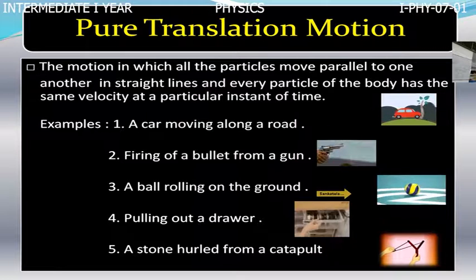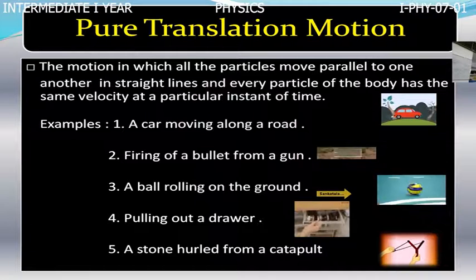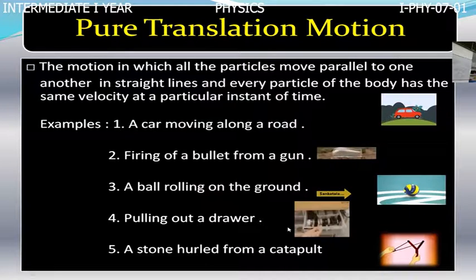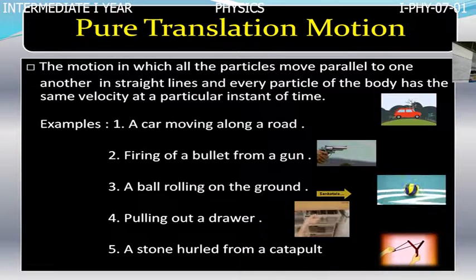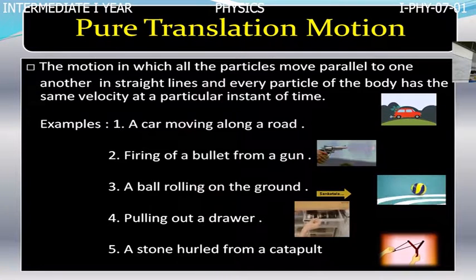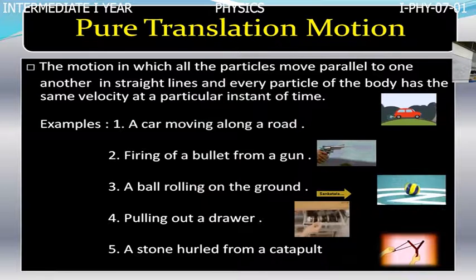Each and every particle moves parallel to another particle. Pulling out a drawer from a wooden table is also translatory motion. And if a stone is thrown from a catapult, all these belong to translatory motion of rigid bodies. But in this chapter, we are not going to talk about translatory motion. We are going to study rotatory motion of rigid bodies.